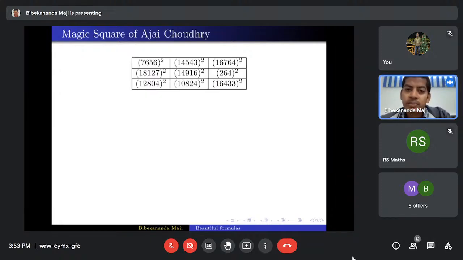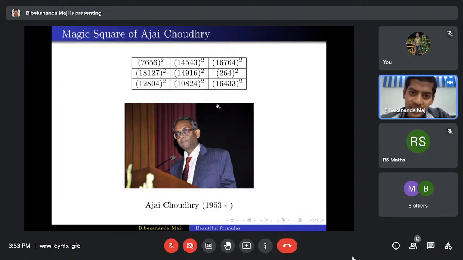So Ajay Chaudhary found a magic square of squares. Here you can see the entries are squares of some numbers. But as I said, finding this kind of magic square won't be that easy. You need quite a lot of computation, and theory is required. Diophantine equations are required.